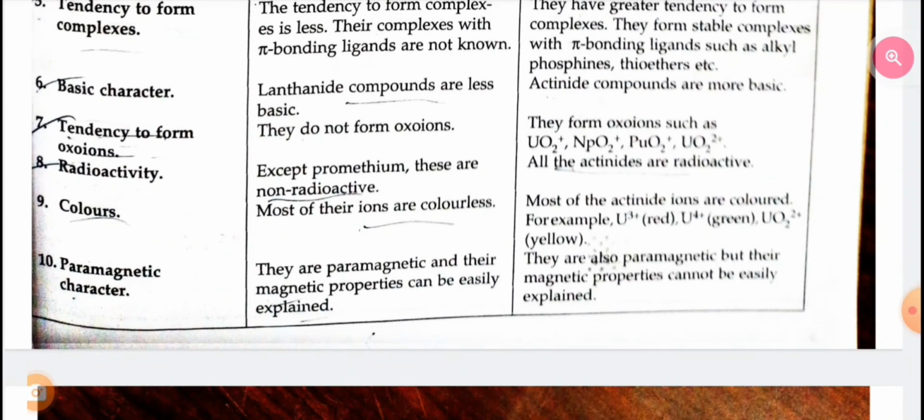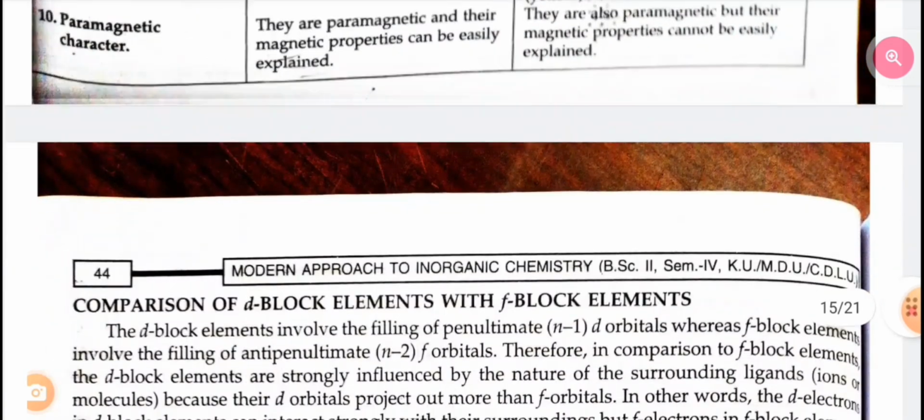Ninth, color. Most of the ions are colorless in lanthanides. Most of the actinide ions are colored. Tenth, paramagnetic character. Lanthanides are paramagnetic and their magnetic property can be easily explained. Actinides are also paramagnetic but their magnetic property cannot be easily explained.